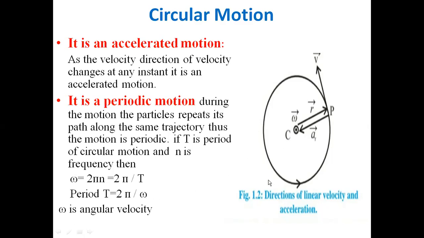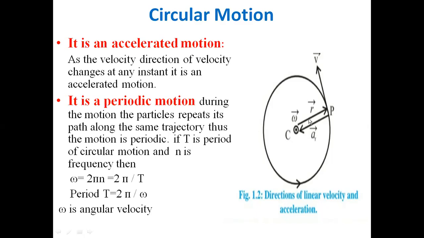This figure shows the direction of linear velocity and acceleration. This is the center of the circle where the particle is revolving in this direction. This is the direction of the particle performing circular motion. This vector r is the position vector, which shows the position of a particular point from the center of the circle.